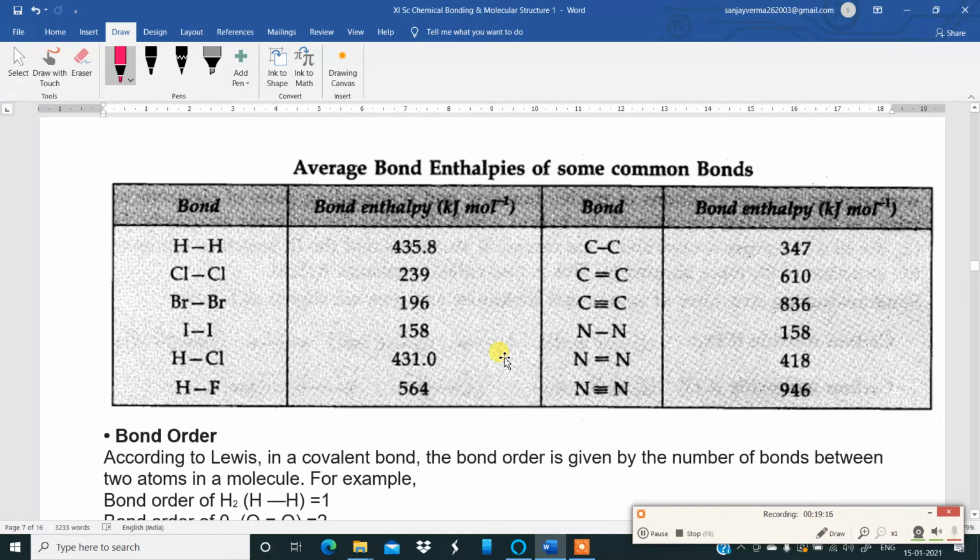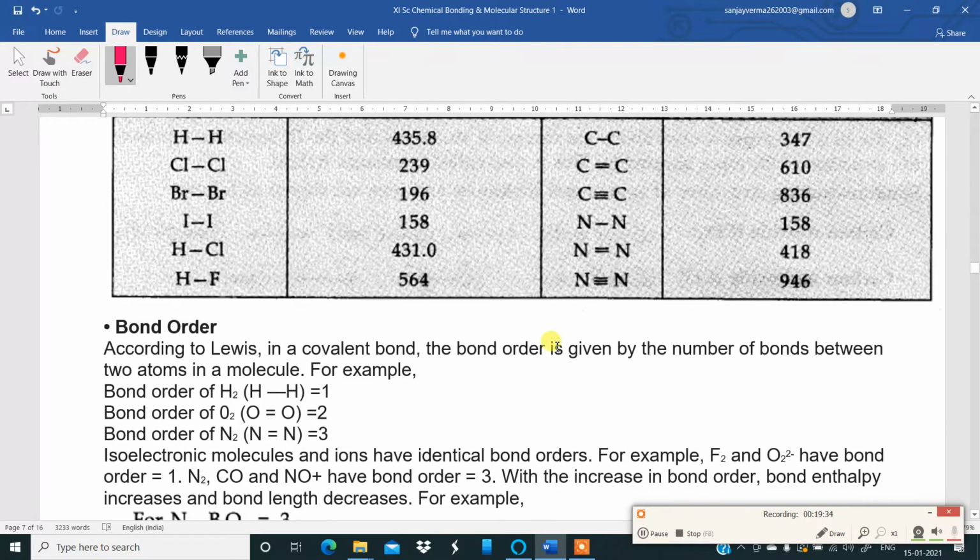Hydrogen bond enthalpy is very high compared to the carbon single bond because hydrogen is a smaller atom. That is why the bond becomes stronger. So that is all about the average bond enthalpies.